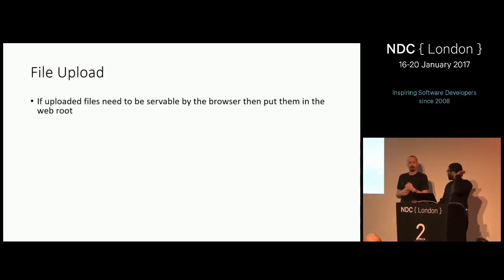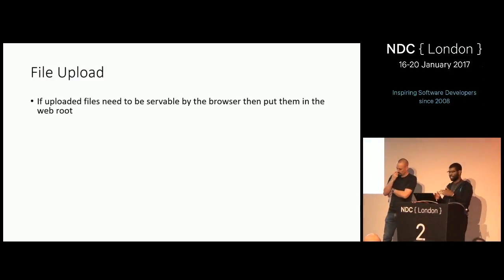In ASP.NET Core, we have a split between content root and web root. Web root is for web files to be served by the web server. The content root is for your source code. That split is because we want non-IIS-based web servers to not serve random files. In the past, IIS had a giant whitelist that said, I can serve these file types. In the future, what we want to do is point IIS to the web root folder, so it can only serve files that were JavaScript files for content, and your code files never actually got served by the web browser. So if you want to have your uploaded files served by the web server, you have to put them in the web root.